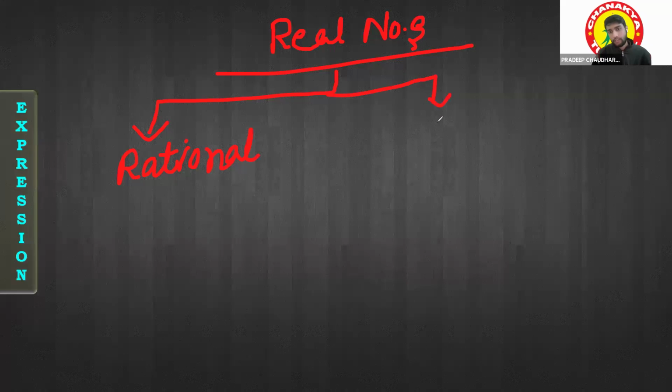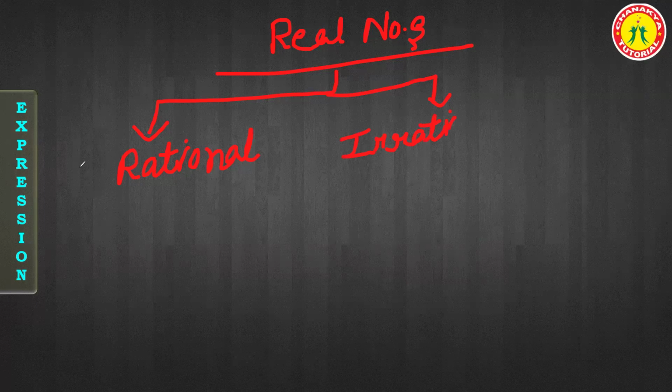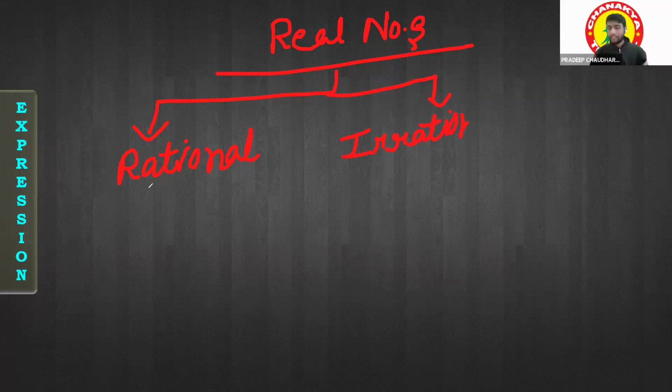Irrational. Clear, guys? Yes, sir. Okay. For the rational, you have just told me that the numbers that are written in the form of p by q are called the rational numbers. And for the irrational numbers, you have told me that the numbers that are not written in the form of p by q are called the irrational numbers. The numbers that are not rationals will be considered as the irrational. Clear? Okay, fine.